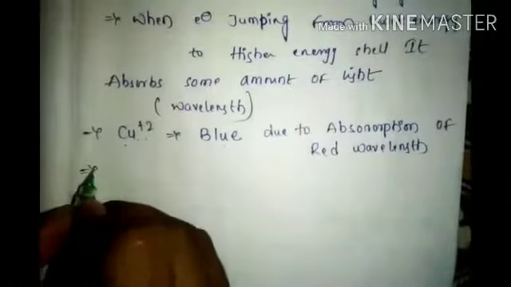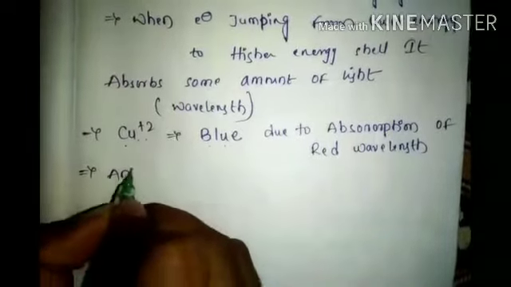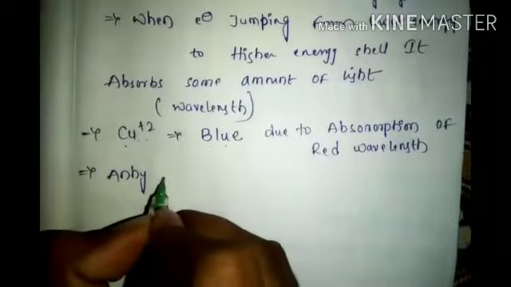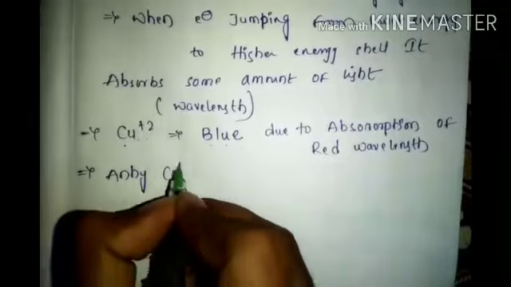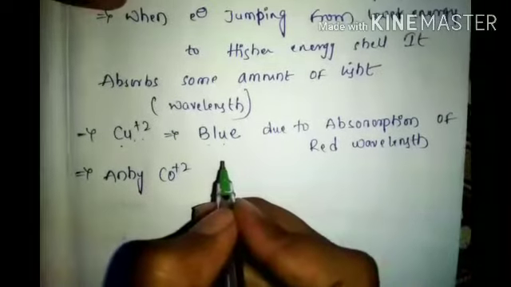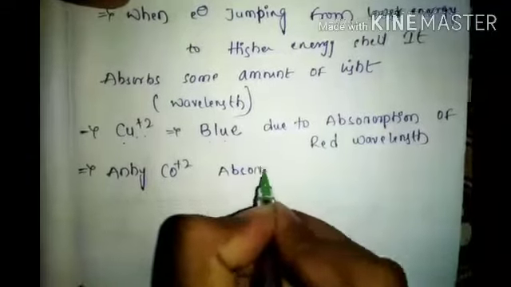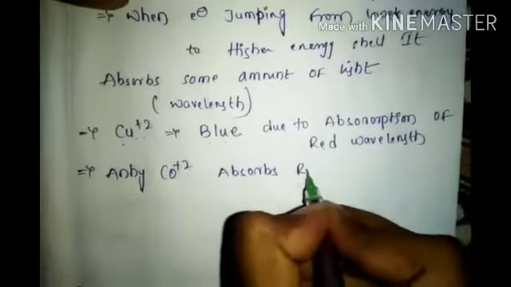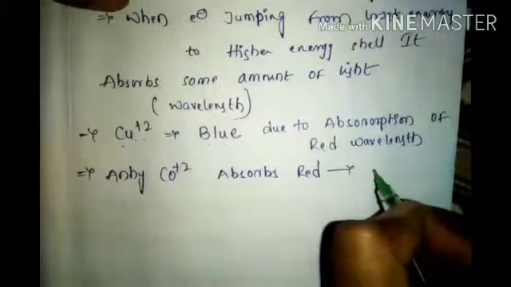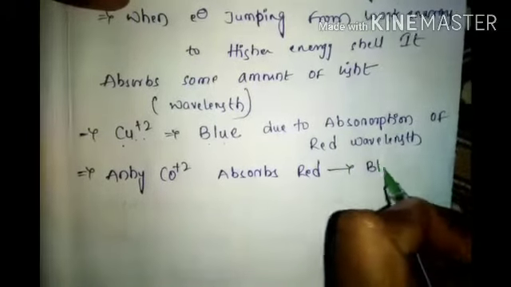Like that, anhydrous cobalt+2 absorbs red, so it is also blue in color.